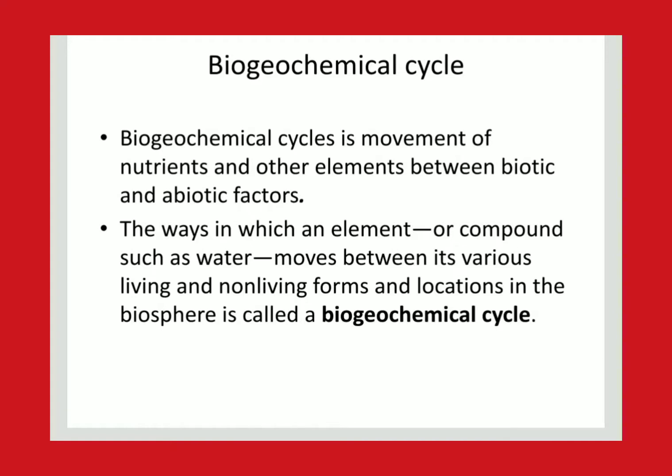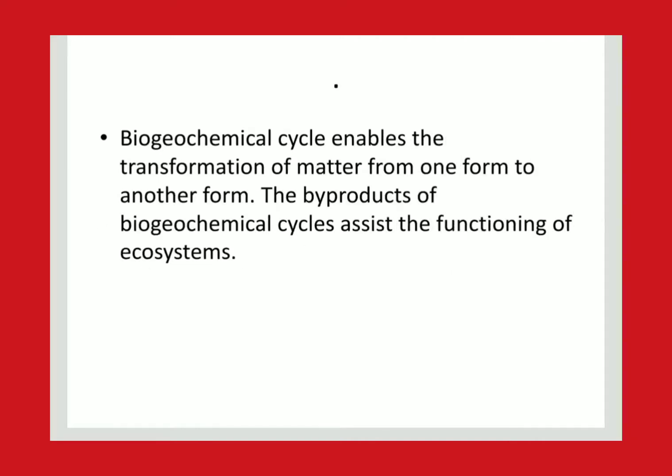Water, carbon, hydrogen, nitrogen, so many elements are there, right? So they will move from one organism, that is a living organism, to the other non-living organism. The way of movement, we call it a biogeochemical cycle. Okay, so what is the use and what other things take place in the biogeochemical cycle? It enables the transformation of matter from one form to another form. So the byproducts of the biogeochemical cycle assist the functioning of the ecosystems. In the ecosystem, this is a very important thing.